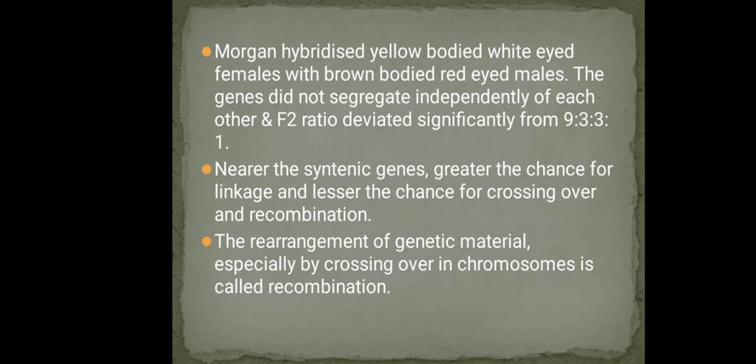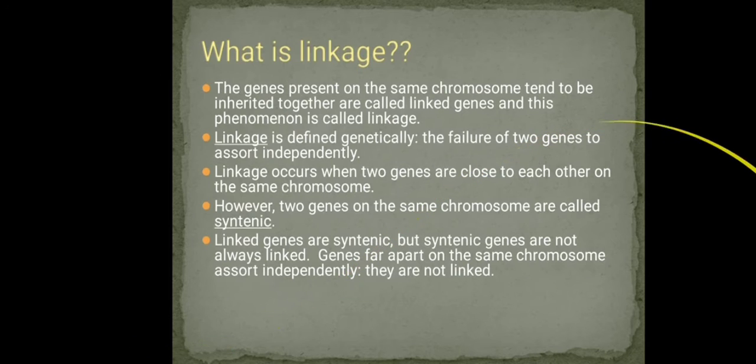But he found that the genes did not segregate independently. He did not obtain the 9:3:3:1 ratio as Mendel did; there was a significant deviation from the 9:3:3:1 ratio in the F2 hybrids. He wanted to understand the reason for this deviation.